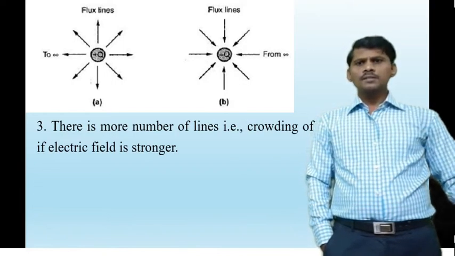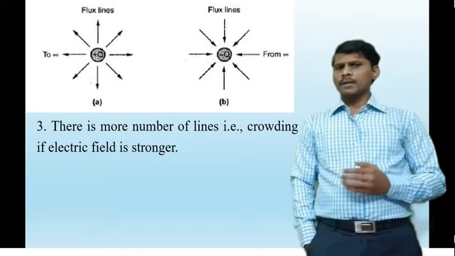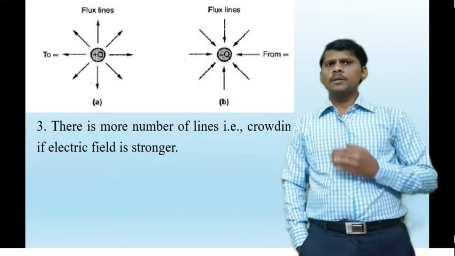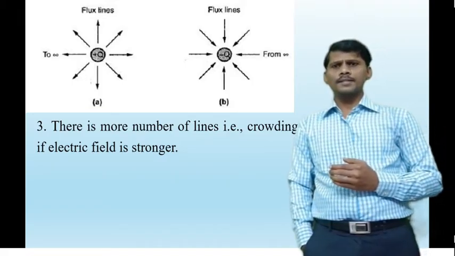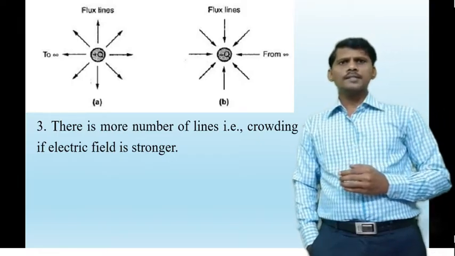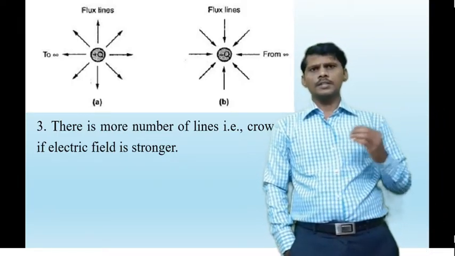Electric flux lines are more numerous, that is, crowded, if the electric field is stronger. Electric flux lines never cross each other.